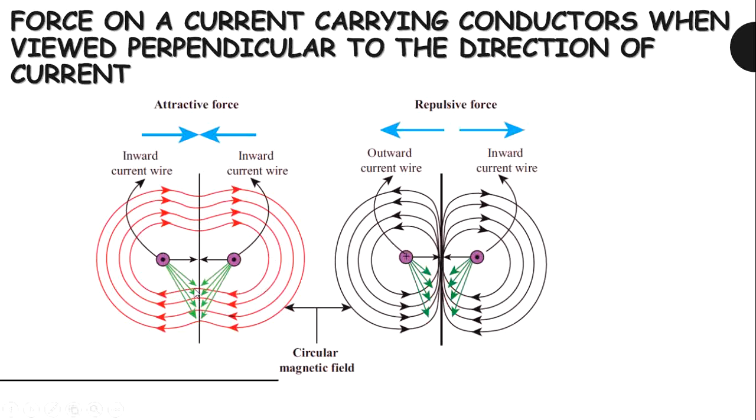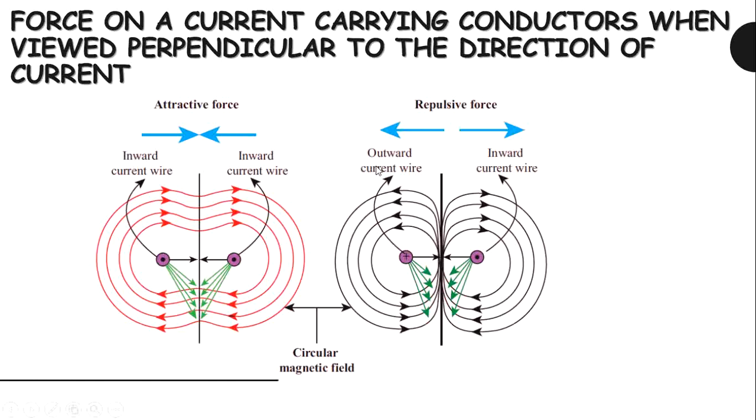We already know that if the current flows in the same direction, what happens to the force? The force is also in the same direction. So if the current flows in the same direction, then the direction of force on each wire would be towards each other. That is, here the wires would experience an attractive force.